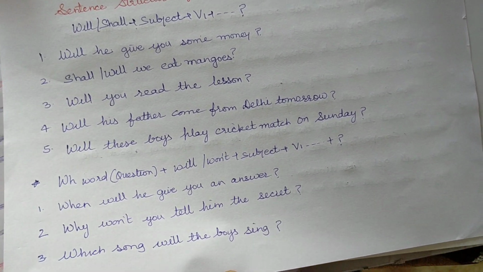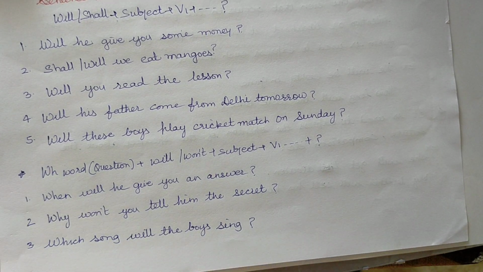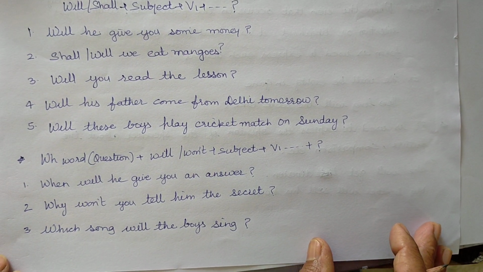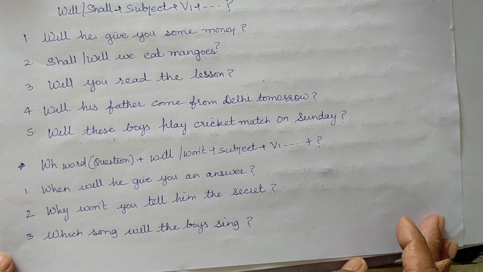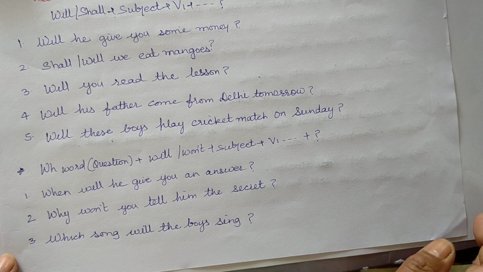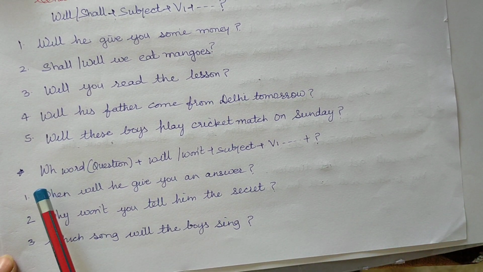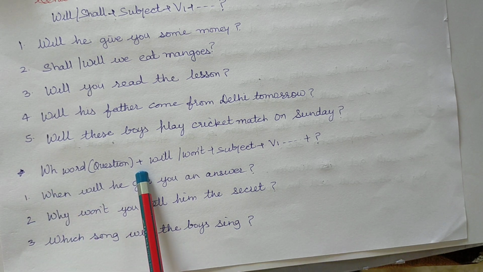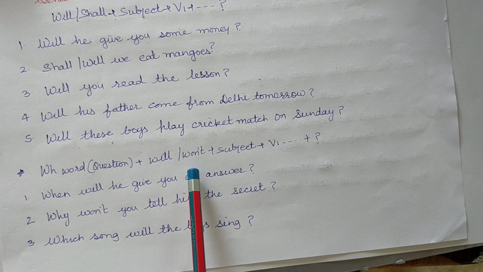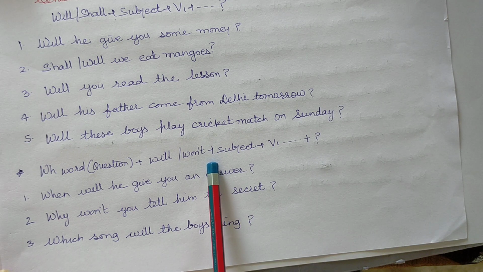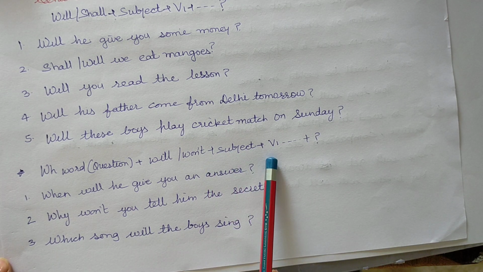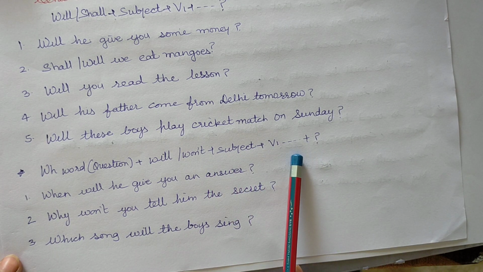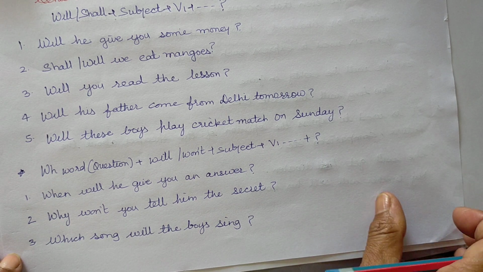So, here are some examples related to WH words, and the formation or pattern or rule is WH word plus will or won't plus subject plus verb's first form, the rest of the sentence plus question mark.